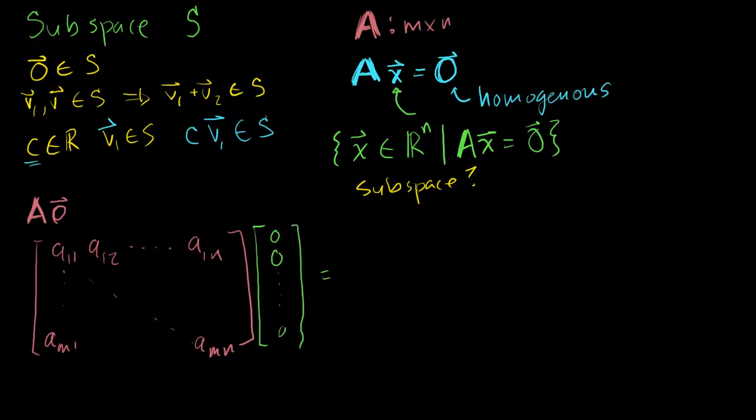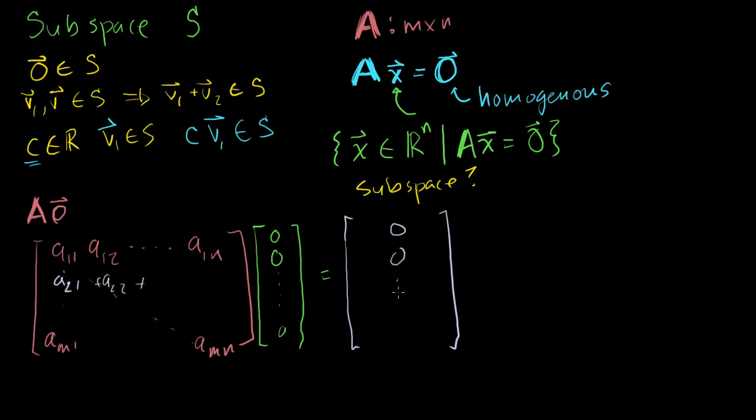But when you take this matrix vector product, what do we get? Well, this first term up here is going to be A11 times 0 plus A12 times 0, plus each of these terms times 0. So you add them all up: A11 times 0 plus A12 times 0, all the way to A1n times 0. So you get 0. Now this term is going to be A21 times 0 plus A22 times 0 plus A23 times 0, all the way to A2n times 0. Well, that's obviously going to be 0.